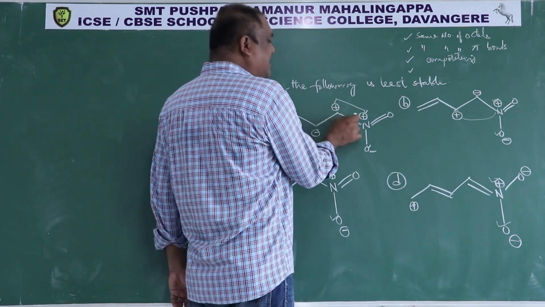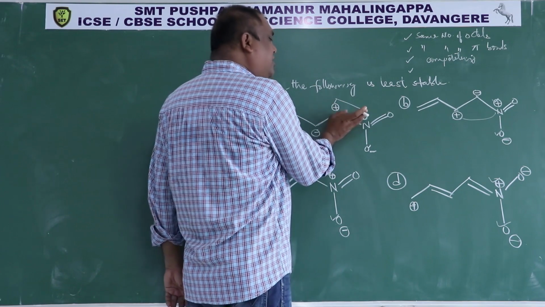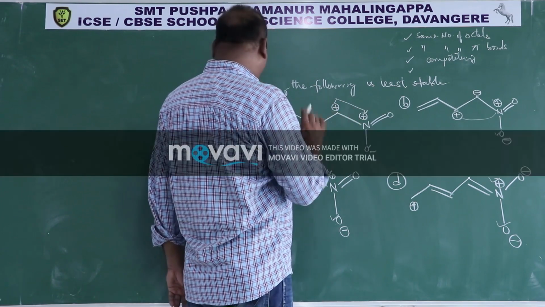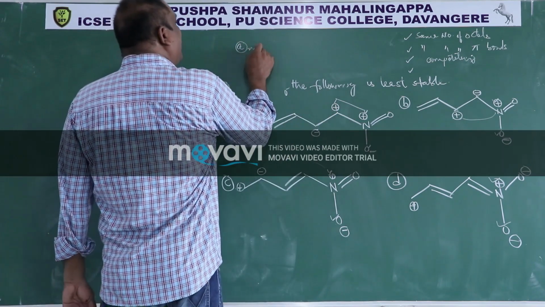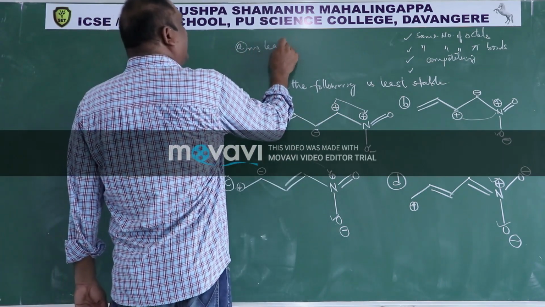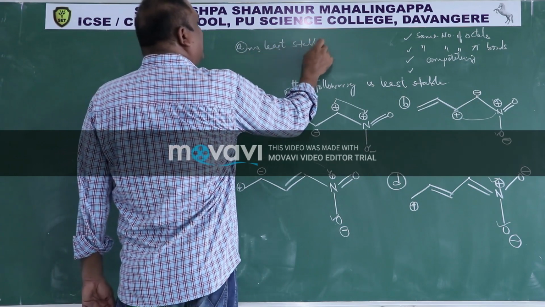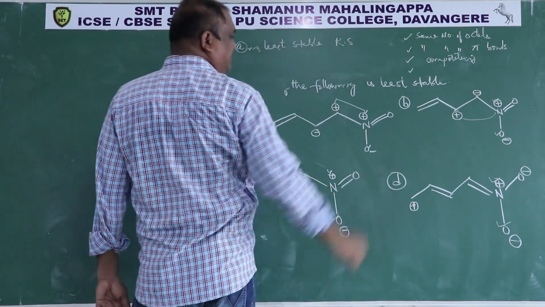So like charges are nearer to each other, they repel and this will become unstable. Therefore option A is the least stable resonating structure.